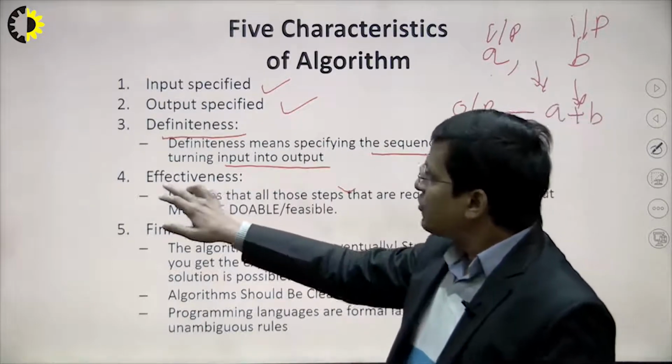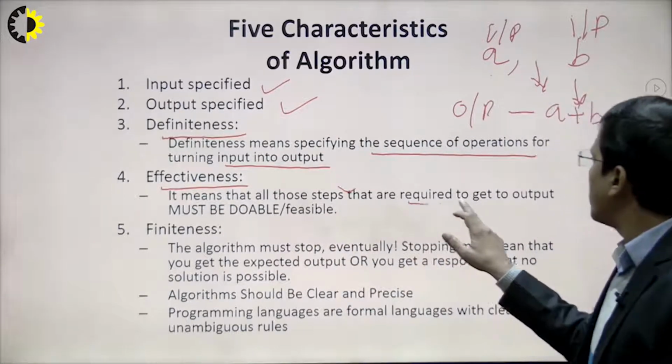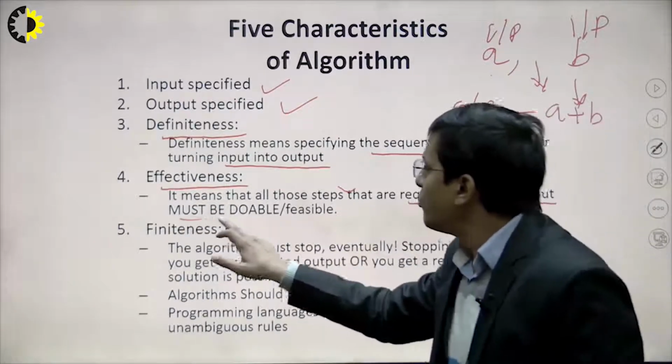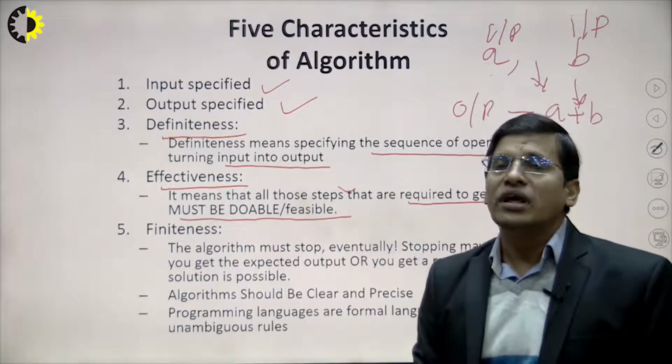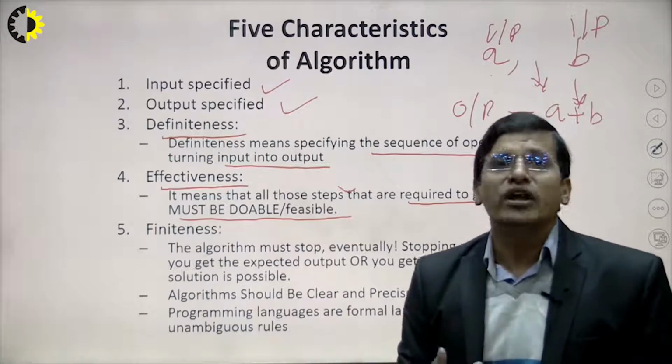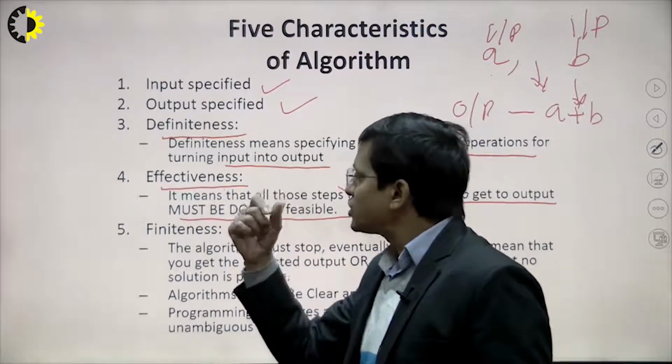Now the next one is effectiveness. Effectiveness means that the operations required to get the output must be feasible. If the output is not feasible, then the algorithm is not an effective one. That's why we focus on the effectiveness of the algorithm.